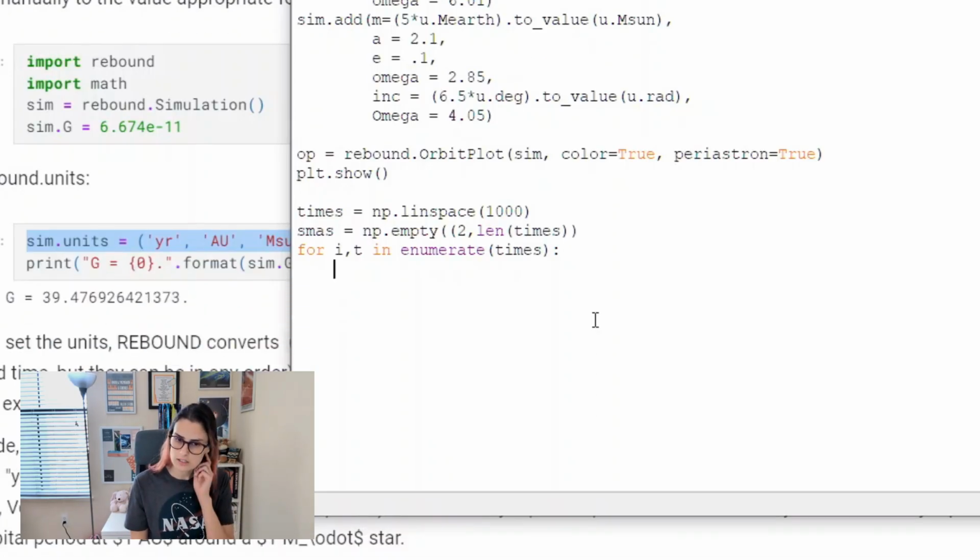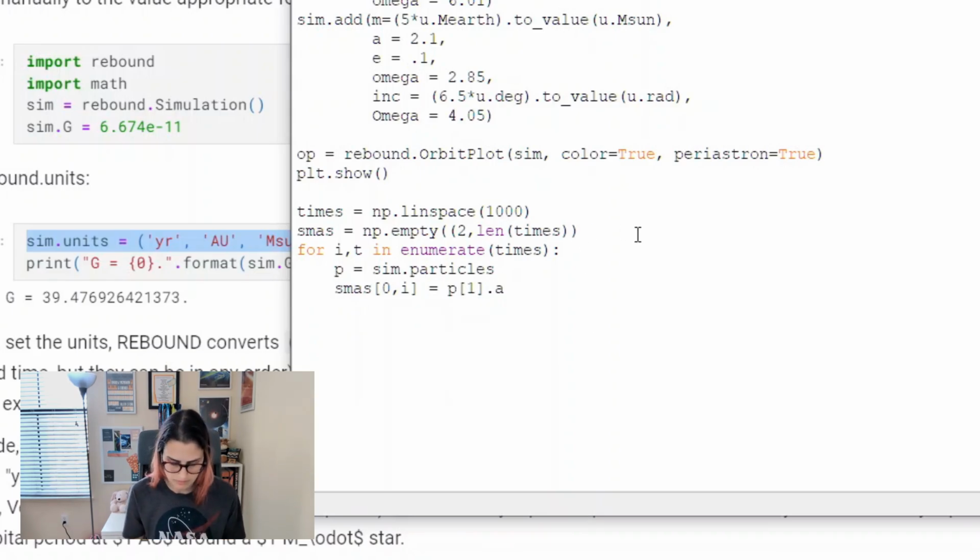Now I will have that. So we're gonna go sim dot. Well, actually, let's save it first because we want to have our initial values. So SMA is 0, I swear I'm not this much of an idiot. P equals sim dot. So that will let us fetch all particles. No, P0 is going to be the star. What did I do wrong? I'm missing parentheses. No wonder. Could have done this using indexing a little bit easier, but whatever.